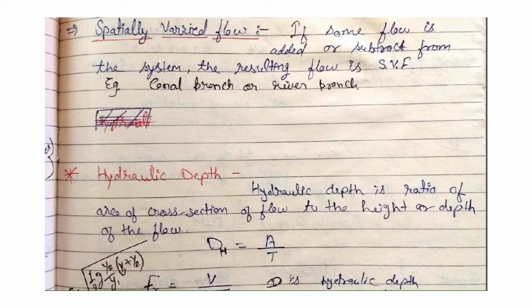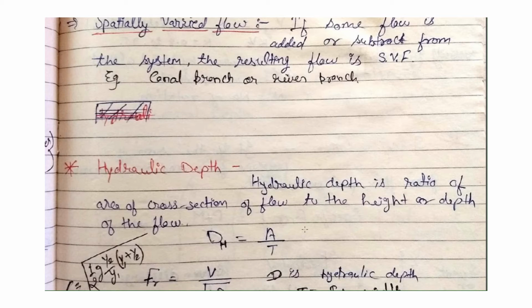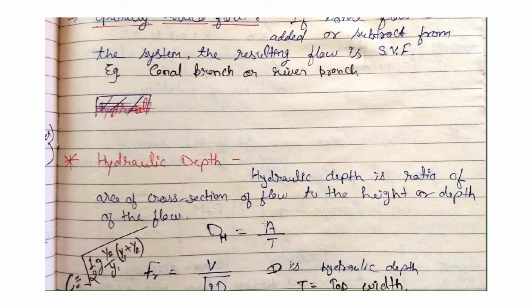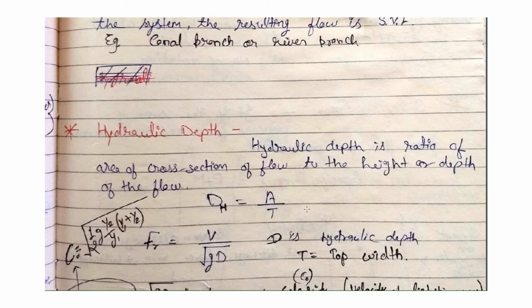Hydraulic depth is the ratio of the area of cross section of flow to the height or depth of the flow. Suppose there is a rectangular channel.